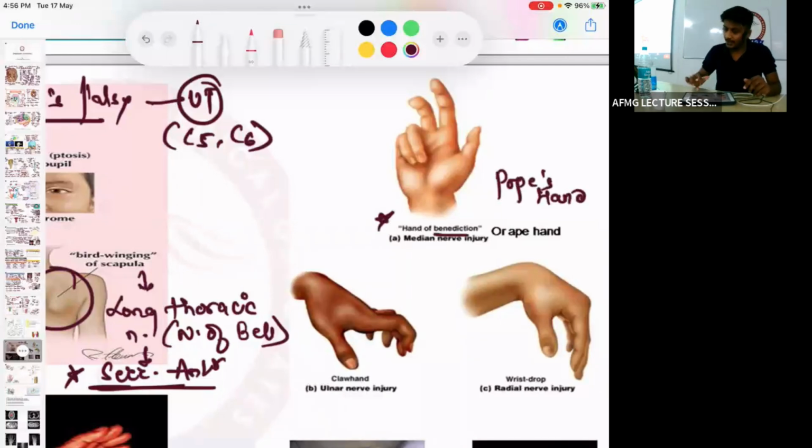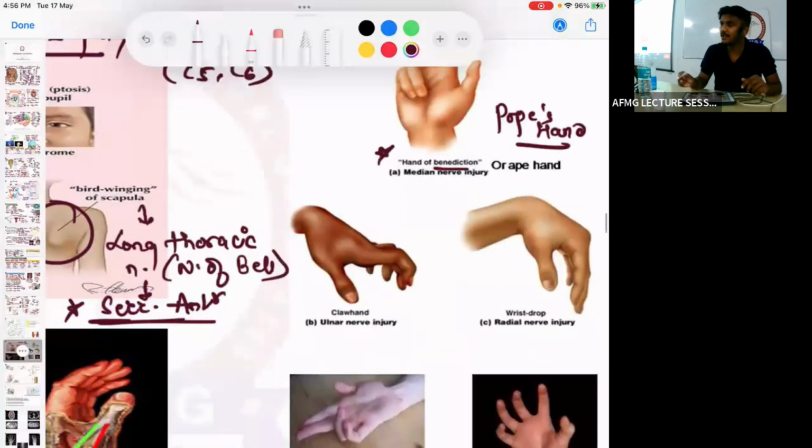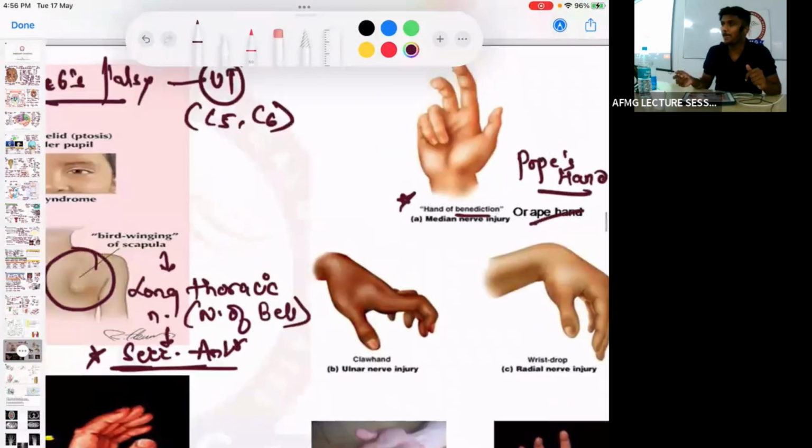Pope ऐसे आशीर्वाद देते हैं, ठीक है? It is due to injury to the median nerve. Median nerve injury causes which type of hand? Benediction or Pope's hand.